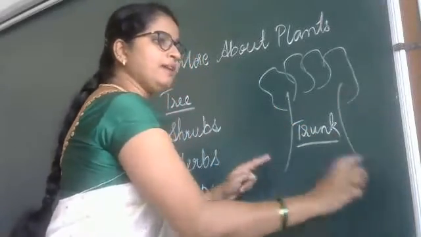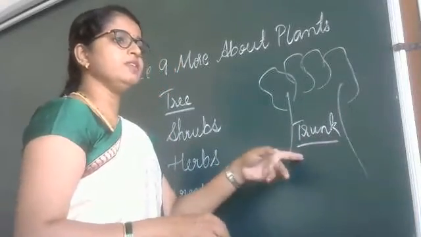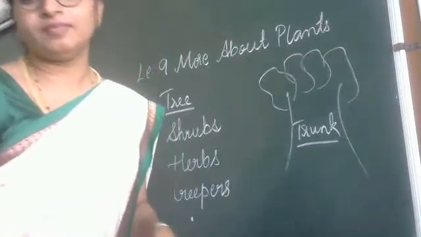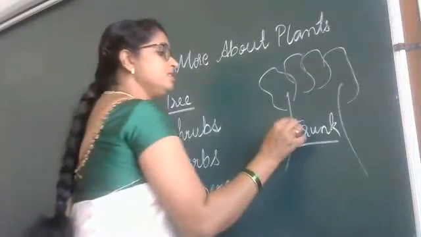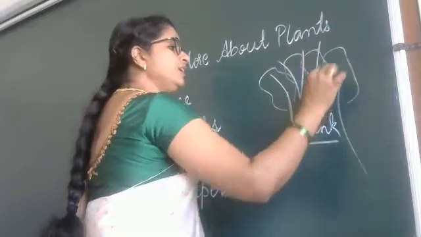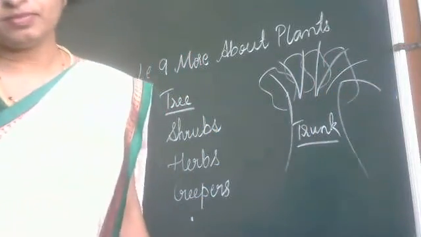This part of the tree is called trunk, which is thick, strong and woody in color. A tree can have many branches. Not only 1, 2, 3 like that. It may have many branches.